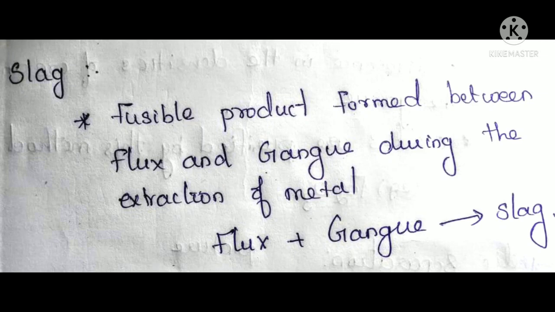It is also one of the waste products. That has to be removed from the extraction process. While extracting copper, you can see this. Copper ore contains a little amount of iron oxide, and we do not need this iron oxide, so we will add silicon dioxide. Silicon dioxide reacts with iron oxide and removes it as iron silicate, which is called slag. Have you understood, students, what is slag?